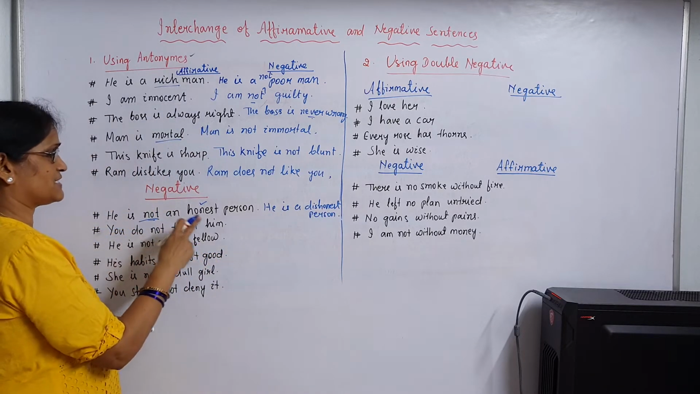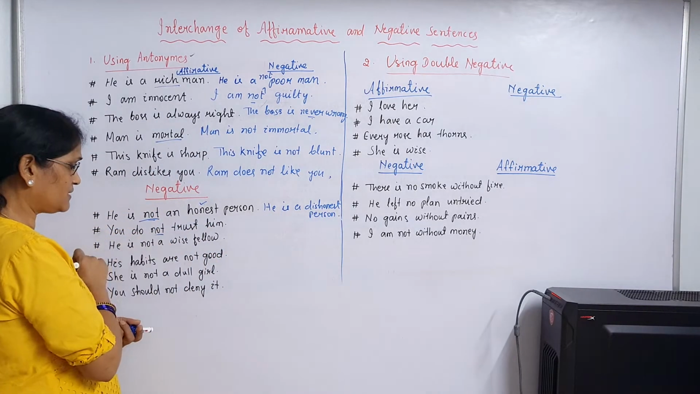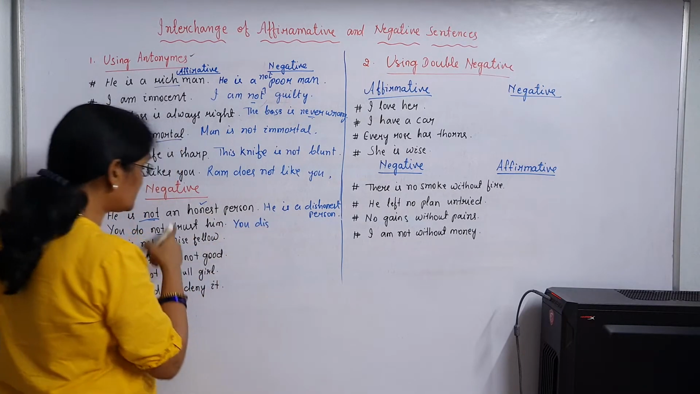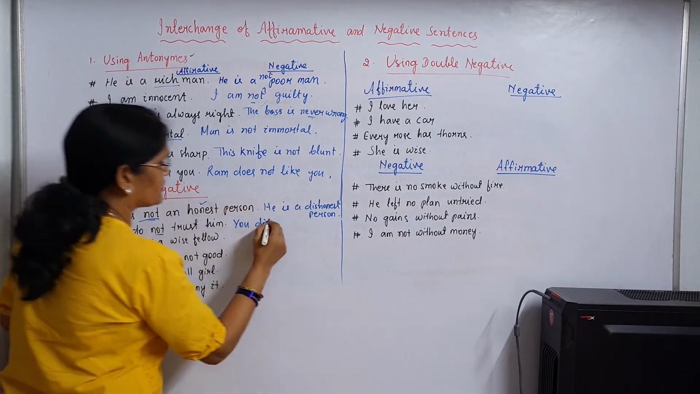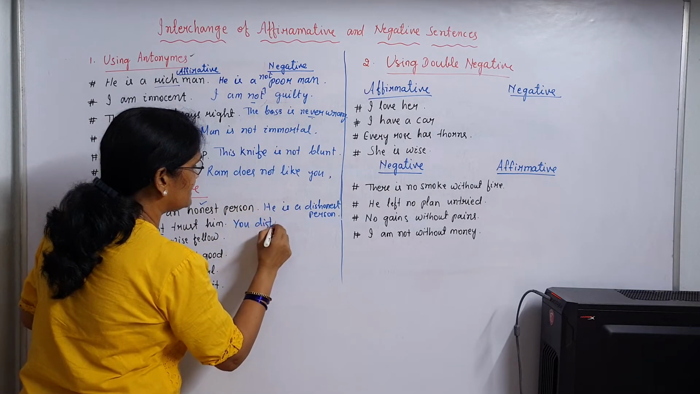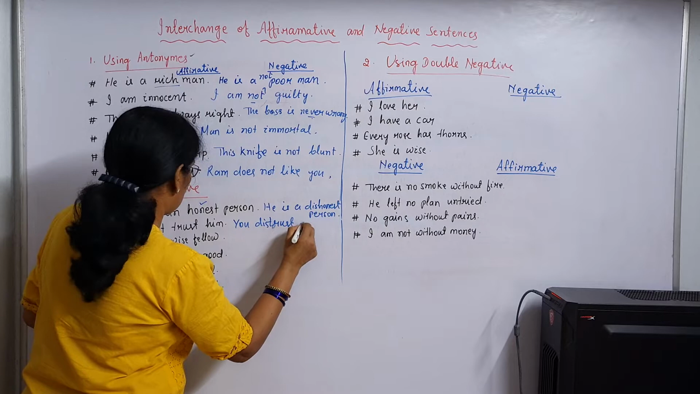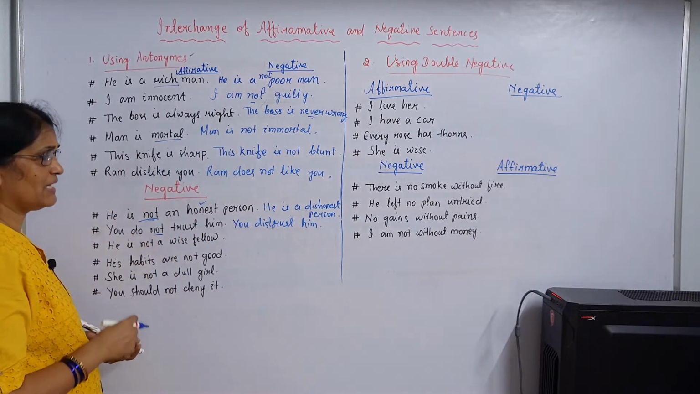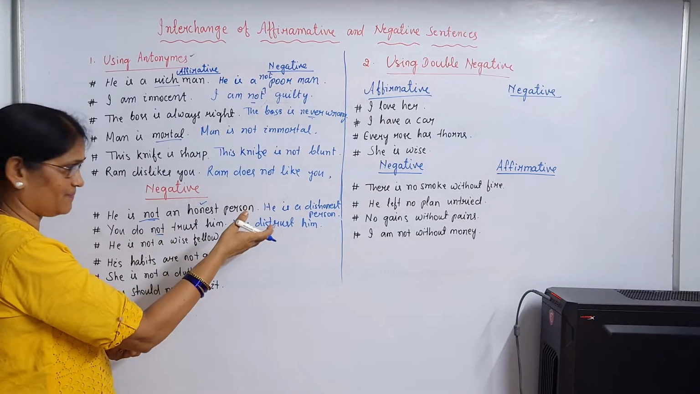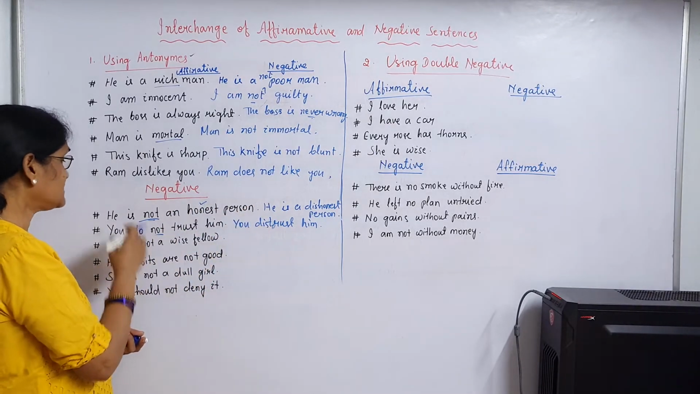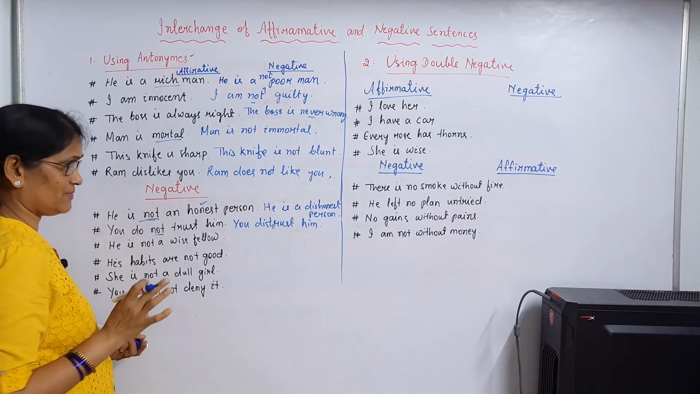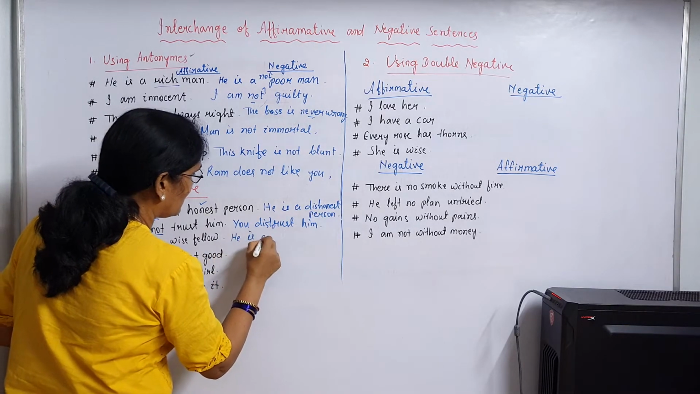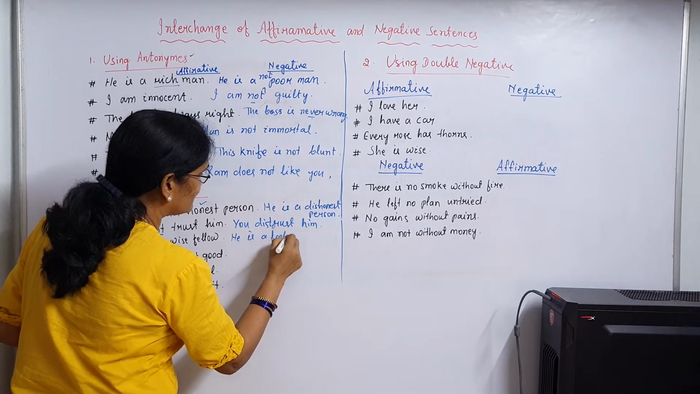You do not trust him. So you remove not. You distrust him. Do not trust, distrust. You do not trust him. That means what? You distrust him. The same meaning. He is not a wise fellow. He is a foolish fellow.